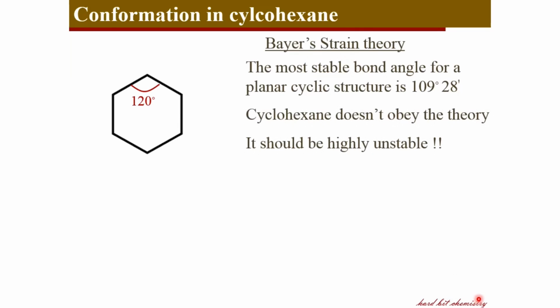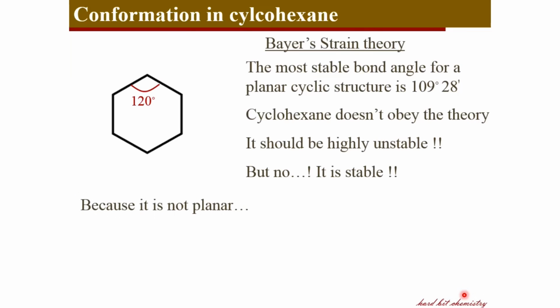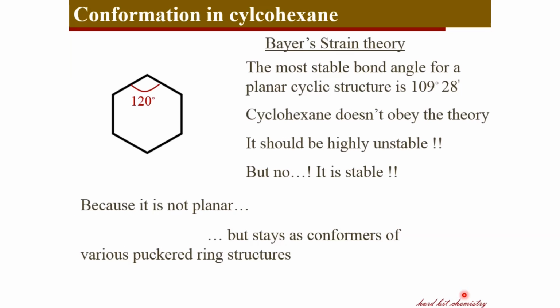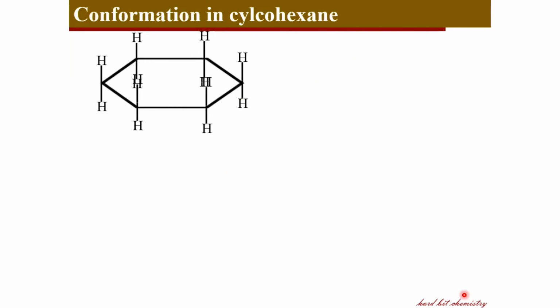But in reality, we know that cyclohexane is not that vulnerable to chemical reactions and it is a highly stable compound. That means we need to revisit Bayer's theory, and it is found that cyclohexane does not occur as a planar compound but occurs as different puckered ring structures. Here is the planar version of cyclohexane. And by flipping of this ring, you can arrive at this structure. That is, if you flip this carbon upward and this carbon downward, you reach a structure called the chair conformation.